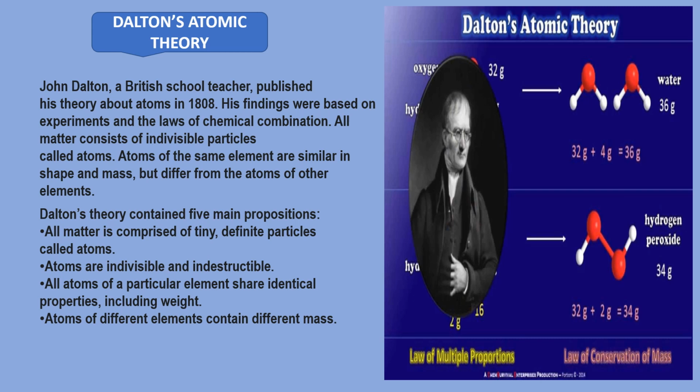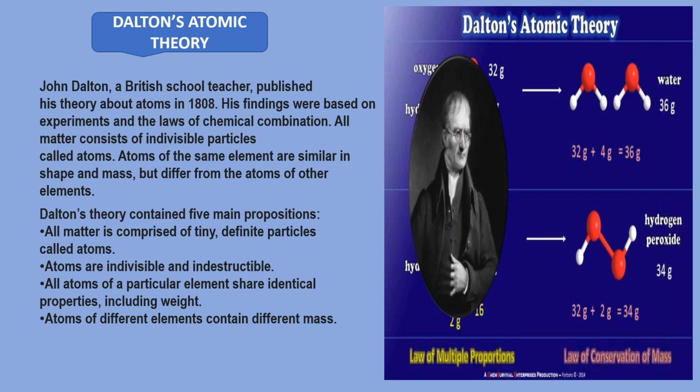So first, all matter is comprised of tiny definite particles called atoms. Tiny means very small. Second, atoms are indivisible and indestructible. Means you cannot destroy atoms and you cannot divide atoms according to Dalton.